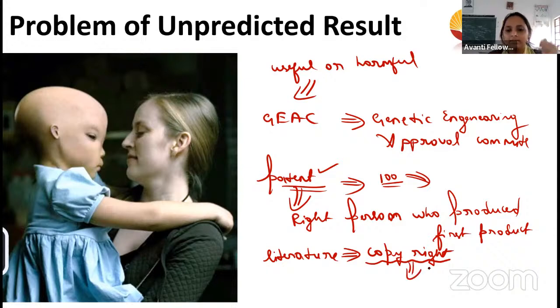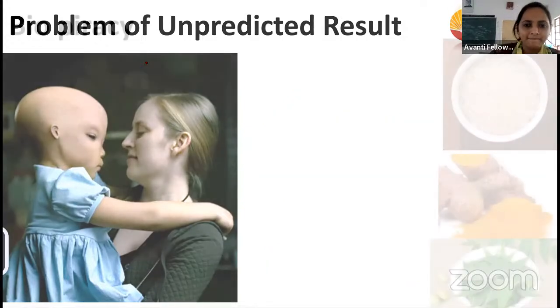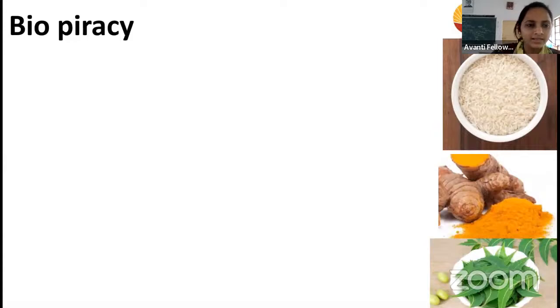The writers will take the copyright. If a product was produced, they will take the patent. If it is biological, we call it a bio patent. See here, some gene was inserted. If humans were born like this, it would be a problem, right? So that comes under this.